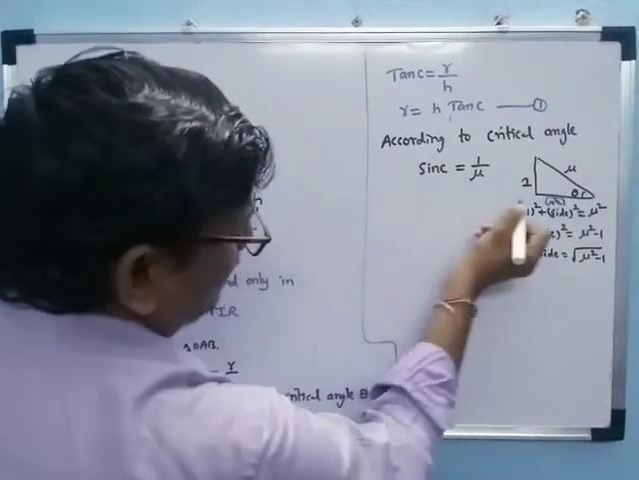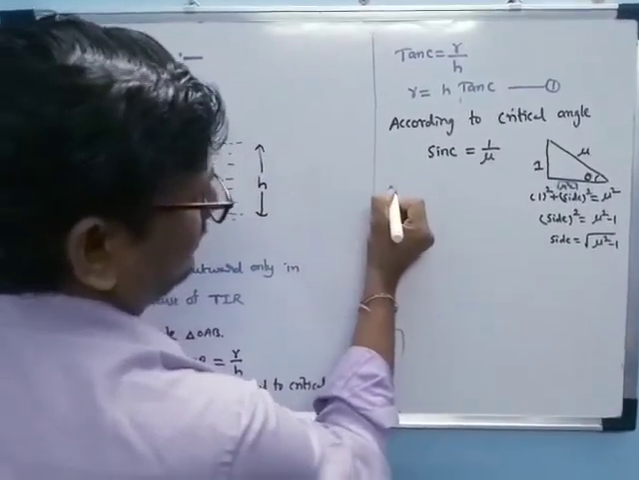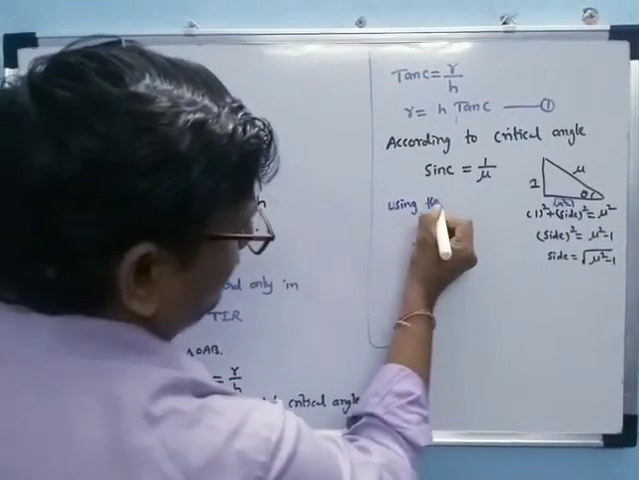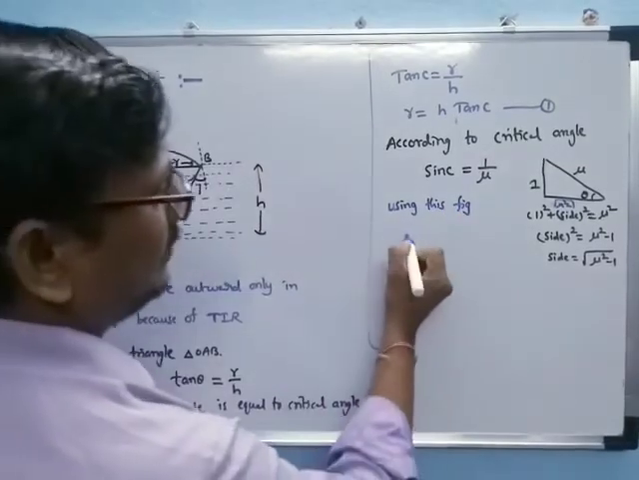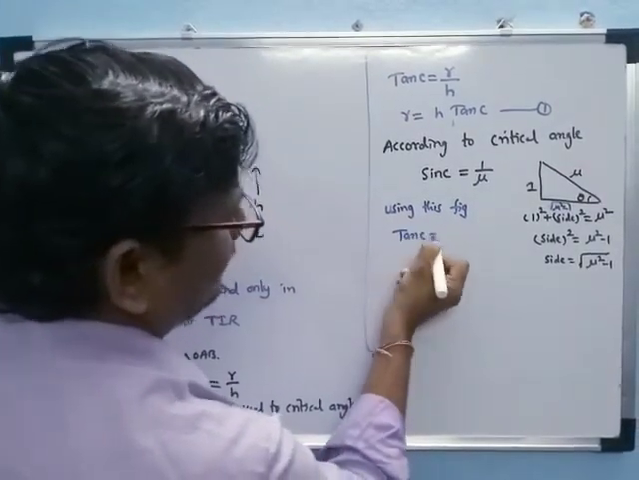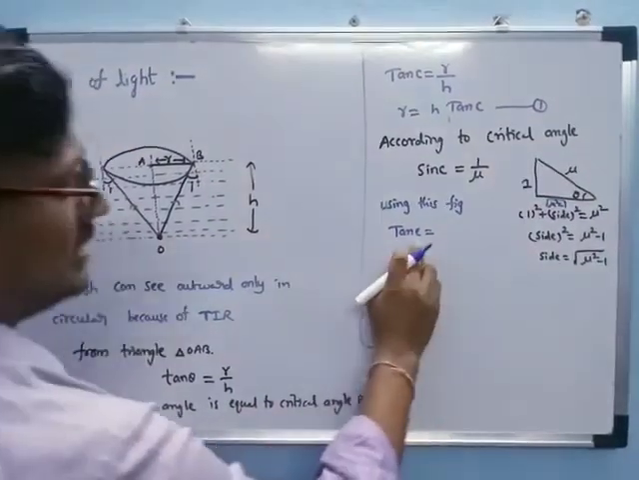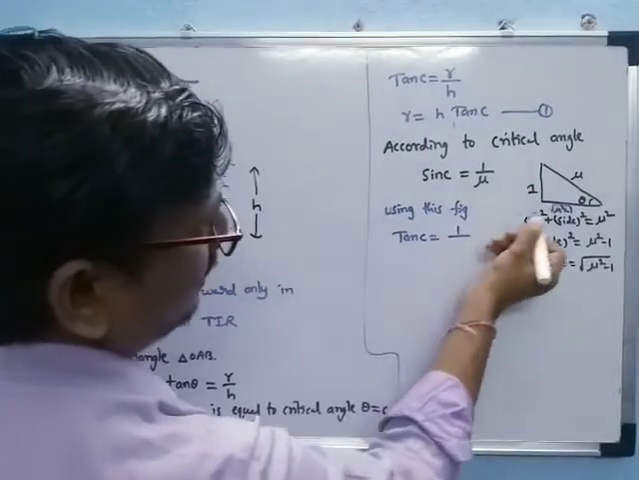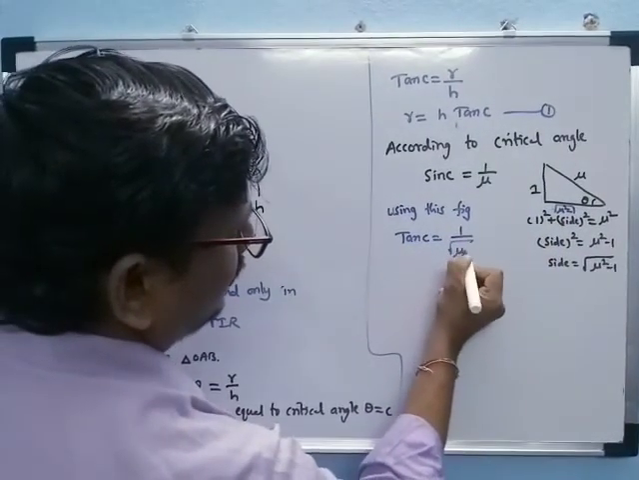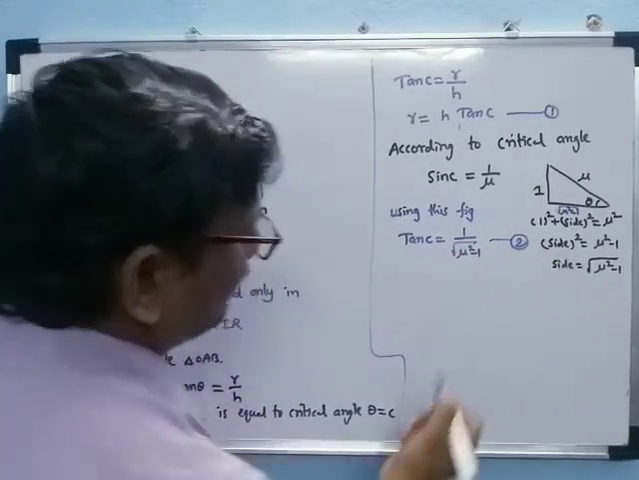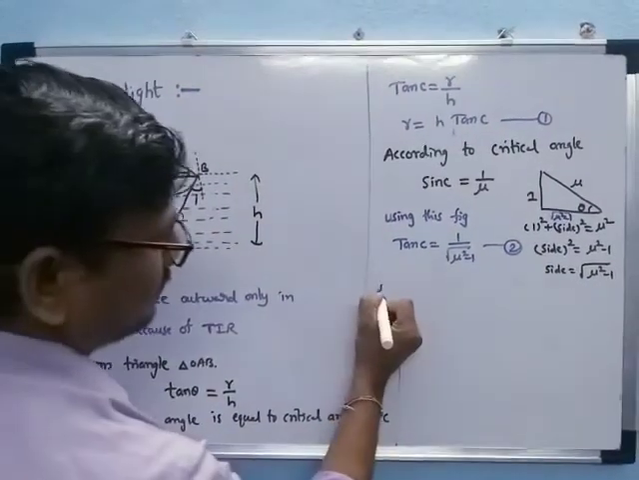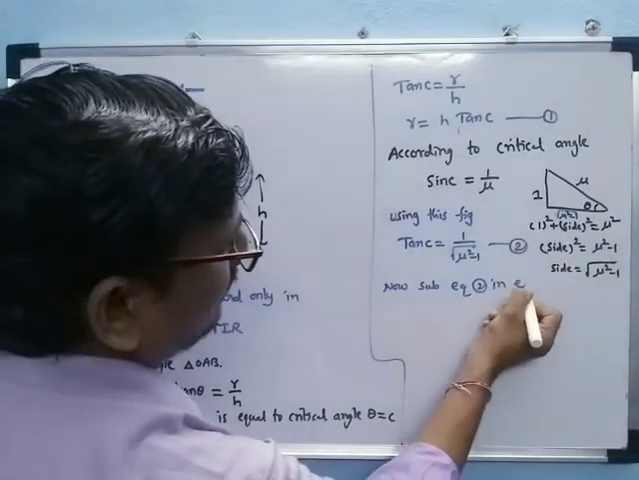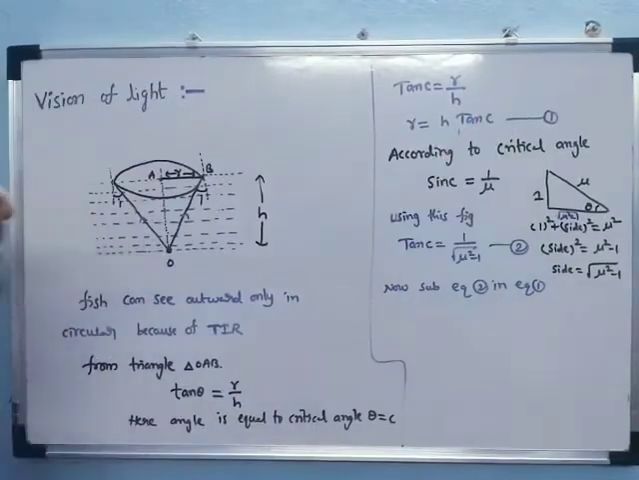Using this triangle in the figure, we can find tan C. What is the principle for tan C? Opposite by adjacent side. Opposite is 1, and the adjacent side is under root of nu square minus 1. This is equation number 2. Now substitute equation 2 in equation number 1.